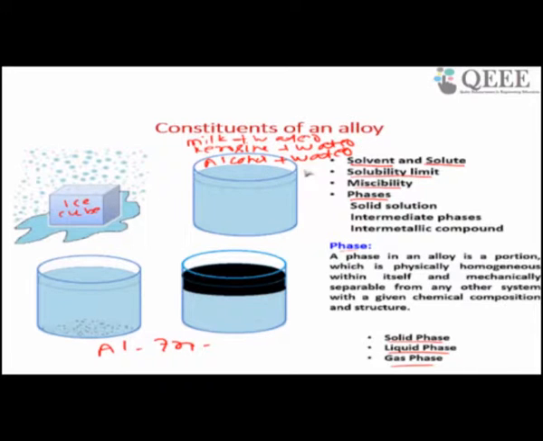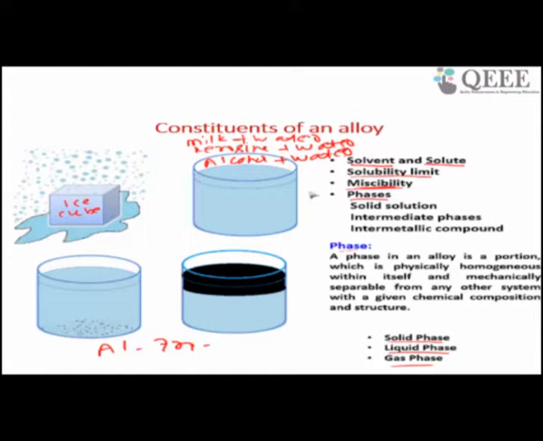If water is your parent material, that is, your solvent, and you are adding milk, kerosene or alcohol as the solute, then in every composition, whatever amount of alcohol, kerosene or milk you add to water, it will become a single phase. It means alcohol, kerosene or milk are completely soluble with water. Yes or no? That is called miscibility.